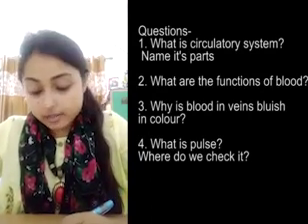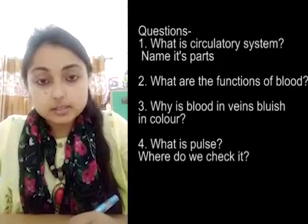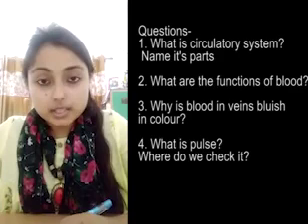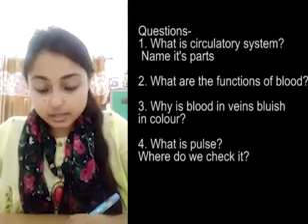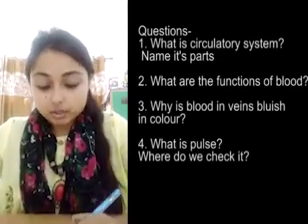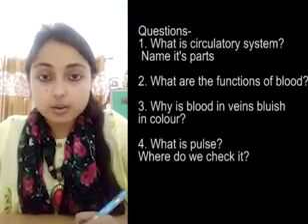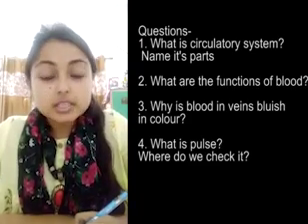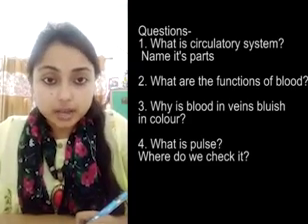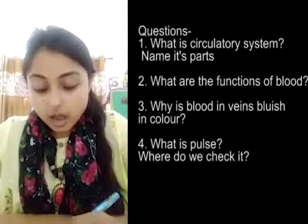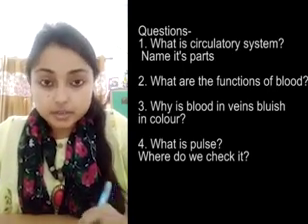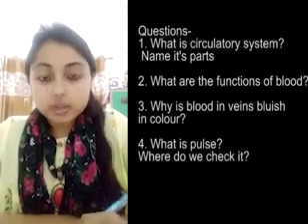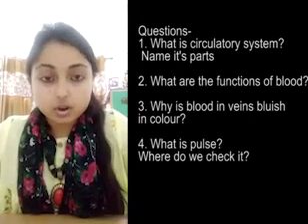Rhythmical, R-H-Y-T-H-M-I-C-A-L, rhythmical. Throbbing, T-H-R-O-B-B-I-N-G, throbbing. So, a rhythmical throbbing of the arteries is called pulse. I repeat, a rhythmical throbbing of the arteries is called pulse.